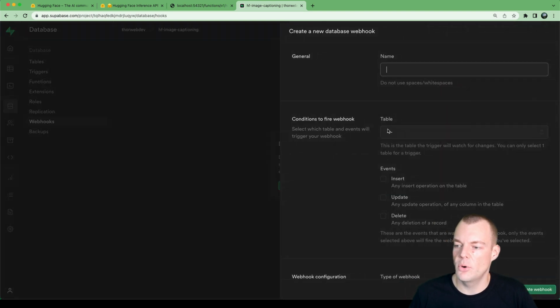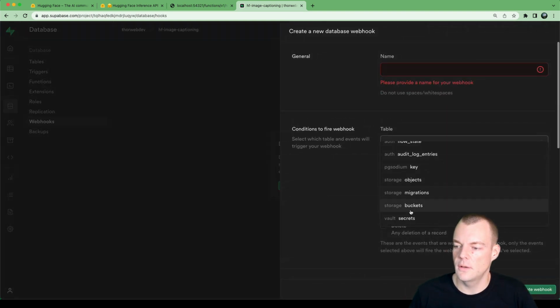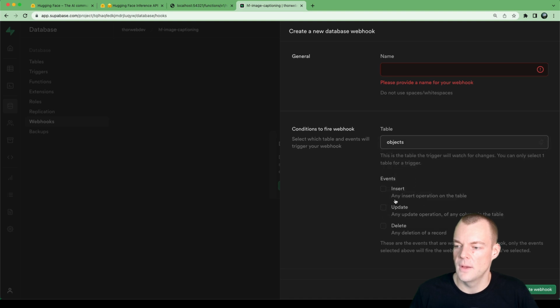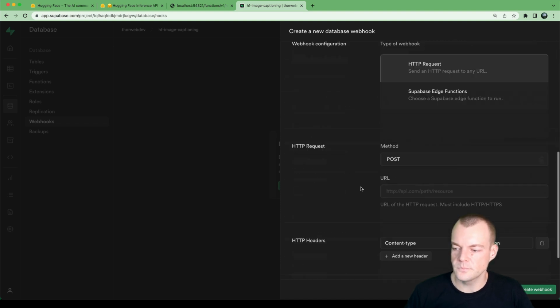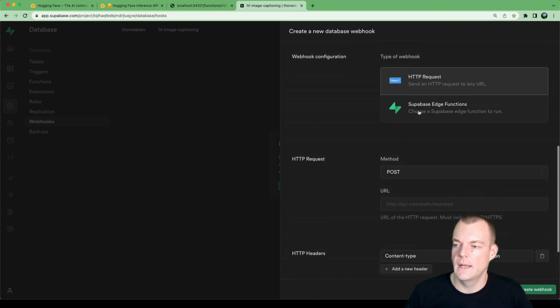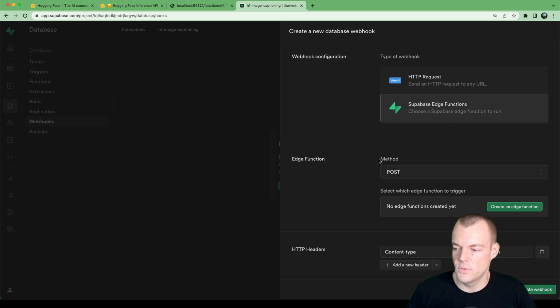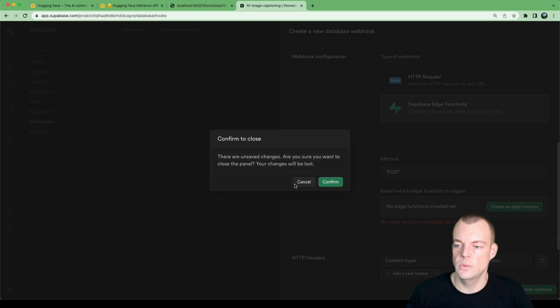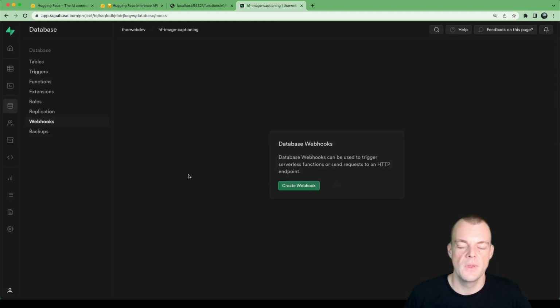And we can create a webhook here on the storage objects, anytime there's an insert. So basically, anytime a new object is uploaded to storage, we can then trigger our Supabase Edge function, right? So we need to create our Edge function first. We'll do that in a second. But that's basically the pipeline that we're going to build.